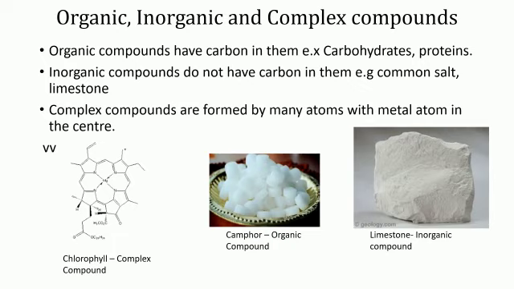Complex compounds. There is one more type of compounds, complex compounds, which is made up of two compounds or more than two compounds. Its structure is said to be complex because it is formed by many atoms and in the center a metal atom is also present. Examples: chlorophyll that contains magnesium, cyanocobalamin that is vitamin B12 that contains cobalt are some examples of complex compounds.